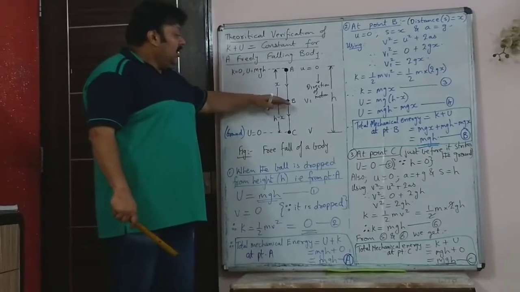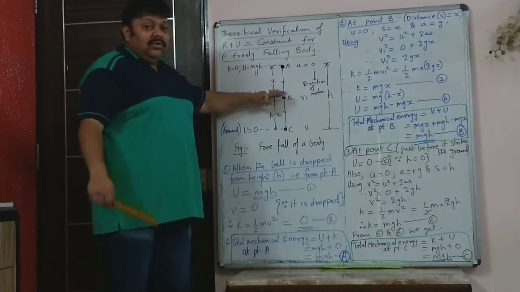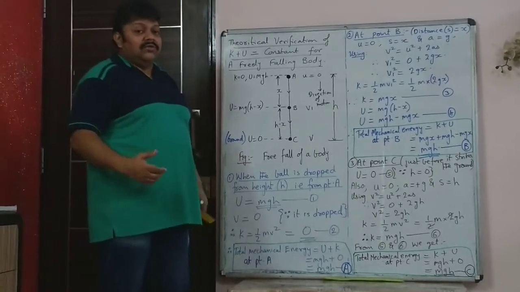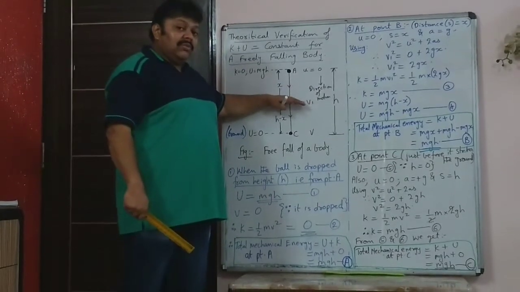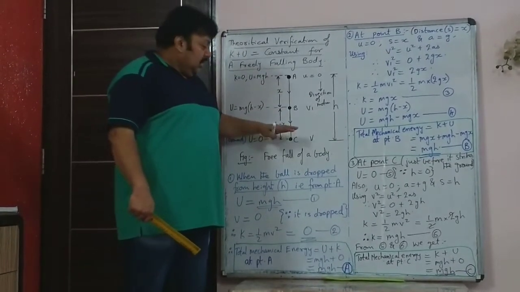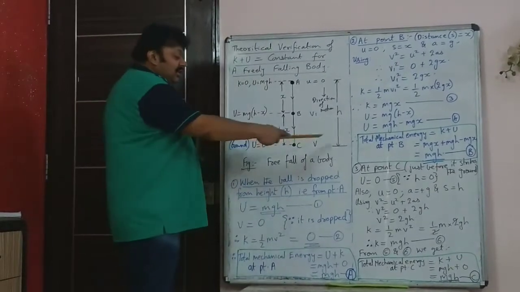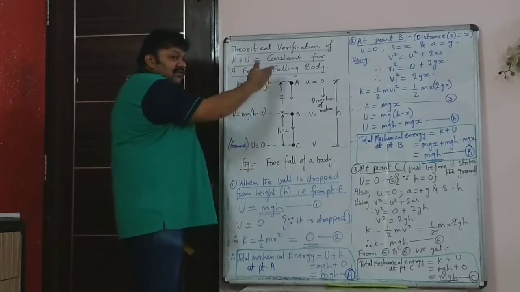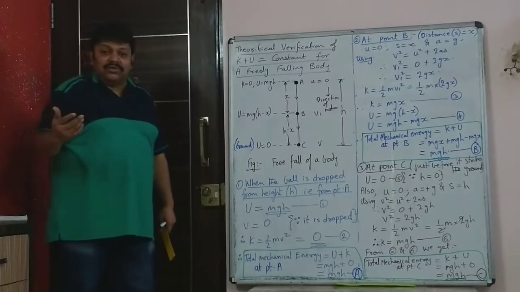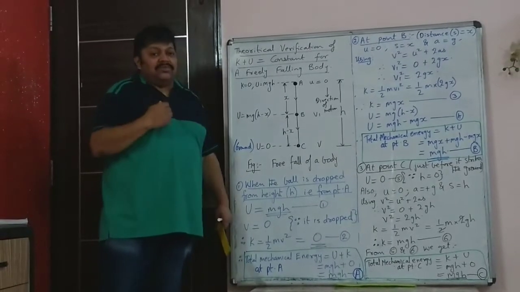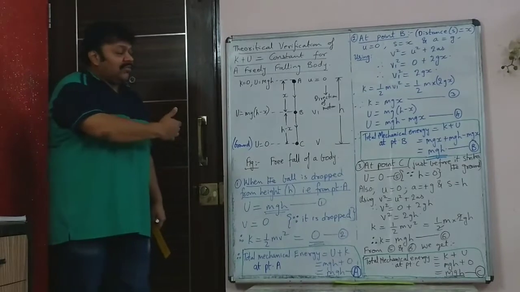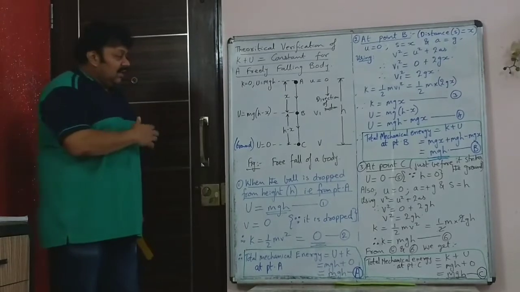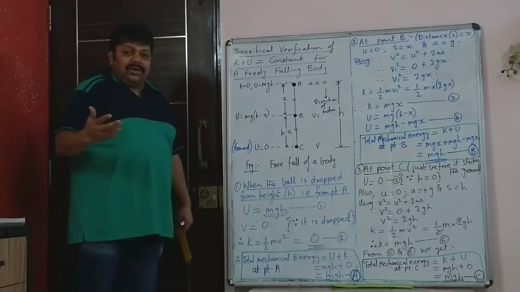At point B, the total energy is 10 joule. A part of it is potential energy and a part of it is kinetic energy. But the total mechanical energy at point B also was 10 joule. And then at point C, potential is 0, but kinetic will be 10 joule. So we can use this logic that the total mechanical energy remains conserved in our sums when we solve them. I will do an example of this with numbers to reinforce this idea, so that the concept becomes very clear.